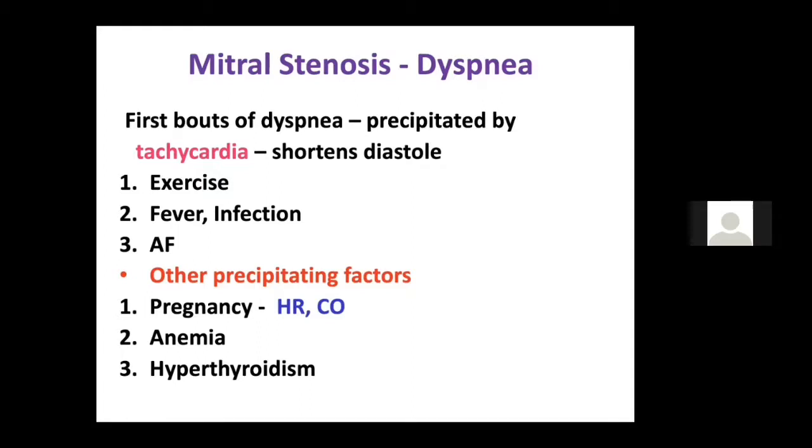Other important precipitants are if the patient gets acute rheumatic fever. If the patient already has established rheumatic heart disease but gets an episode of acute rheumatic fever, which may worsen the carditis, that can cause the worsening. Acute ischemic heart disease or acute MI may worsen, and rarely a patient who takes bouts of alcohol may worsen. So these are the causes of worsening of a stable mitral stenosis.